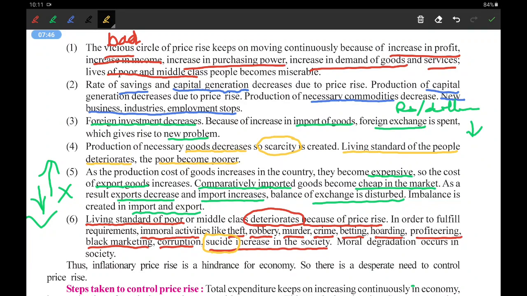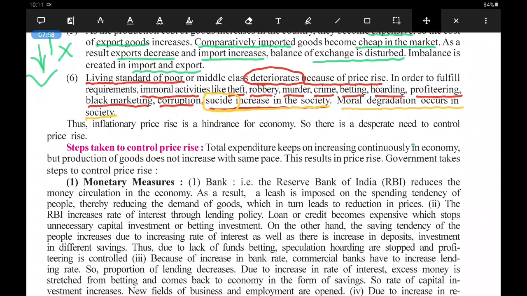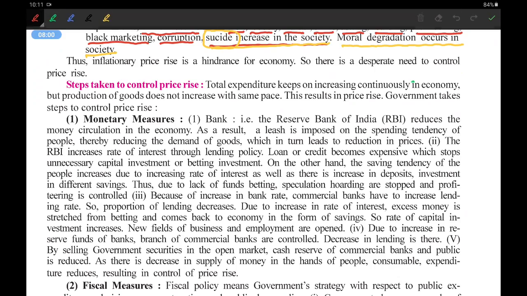So that's why the suicide rate will also increase in society, and due to that, moral degradation occurs. The society will degrade morally. That will create many other problems in our country. Thus, we can say that inflationary price rise is a hindrance for the economy. The price rise is a problem, an obstacle for our country. So there is a desperate need to control it, and that's why we should control the price rise.